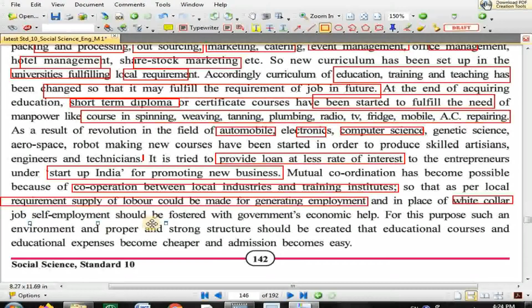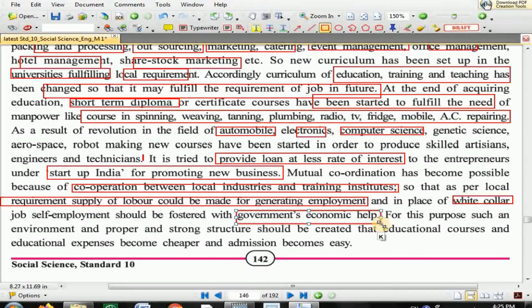and in the place of reputed white collar jobs, self employment should be fostered with the government's economic help. So here what happened, the government believes in self employment programs, and by that way you will get government economic help.